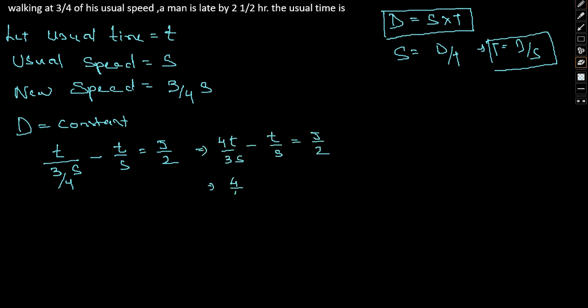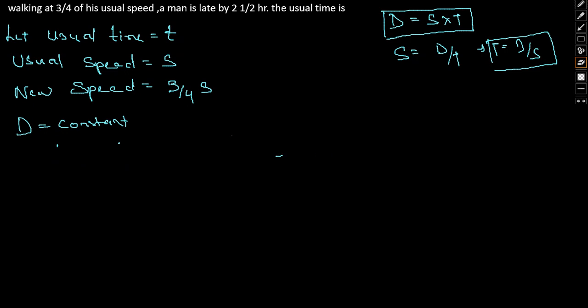My bad guys, I have mistakenly used a different approach. This can be done in an easier way. We know by this relation itself that time is inversely proportional to speed.